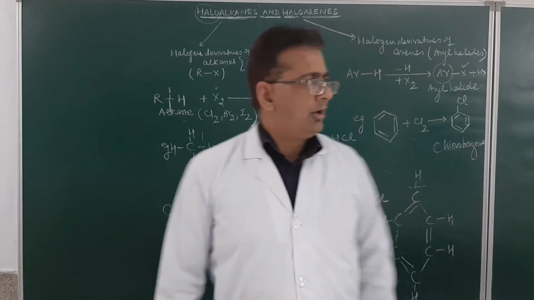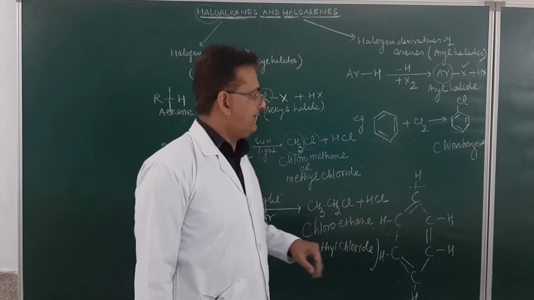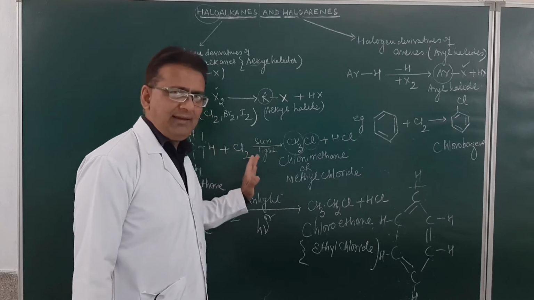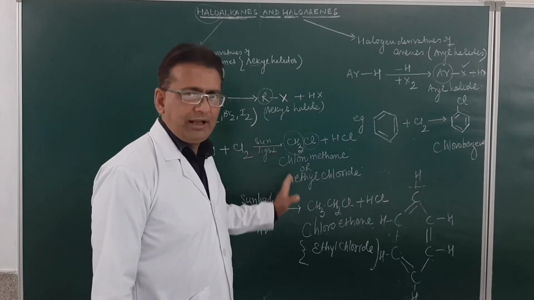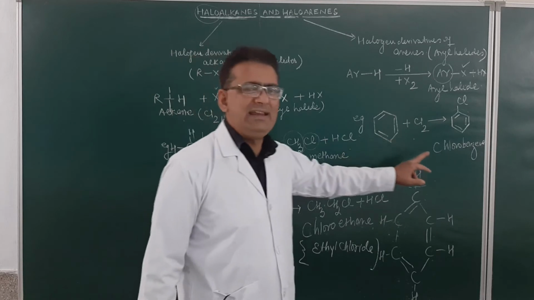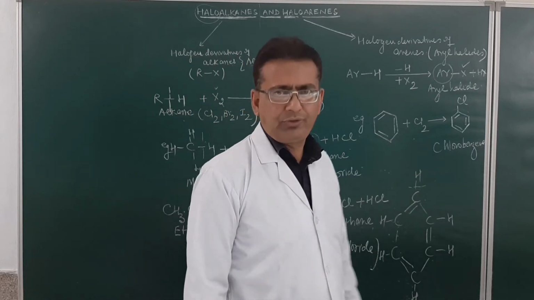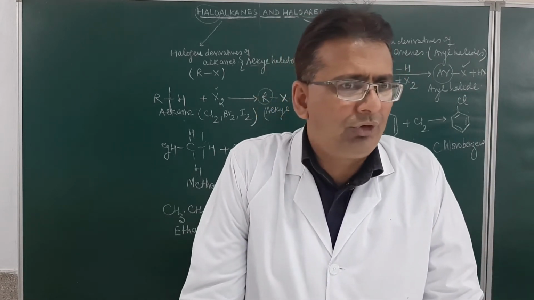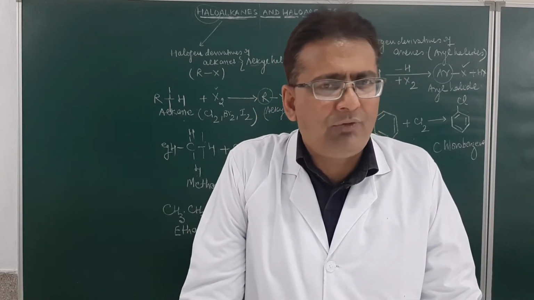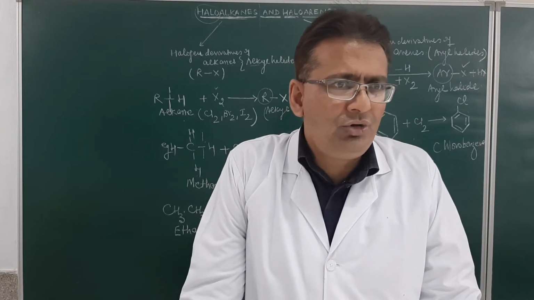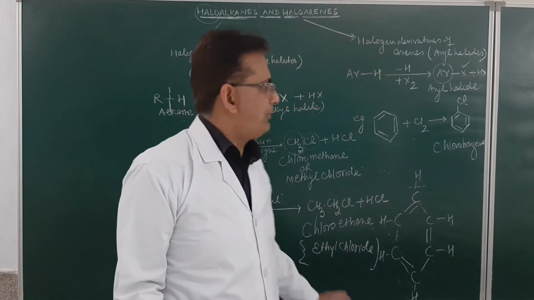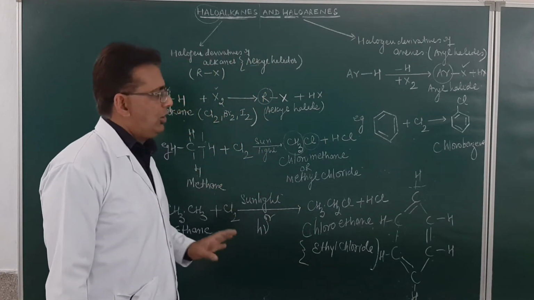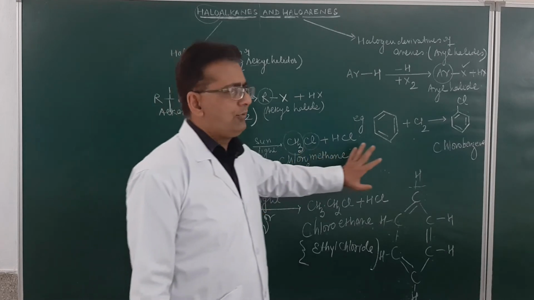Yes or not? So in this chapter of haloalkanes and haloarenes, we will be discussing haloalkanes, which are halogen derivatives of alkane, and haloarenes, which are aromatic compounds. Am I clear? We have to do their nomenclature, we have to do the isomerism in them, and the various methods of preparation and the uses and the chemical properties of all these compounds. So haloalkanes are halogen derivatives of alkane and haloarenes are the halogen derivatives of arene.